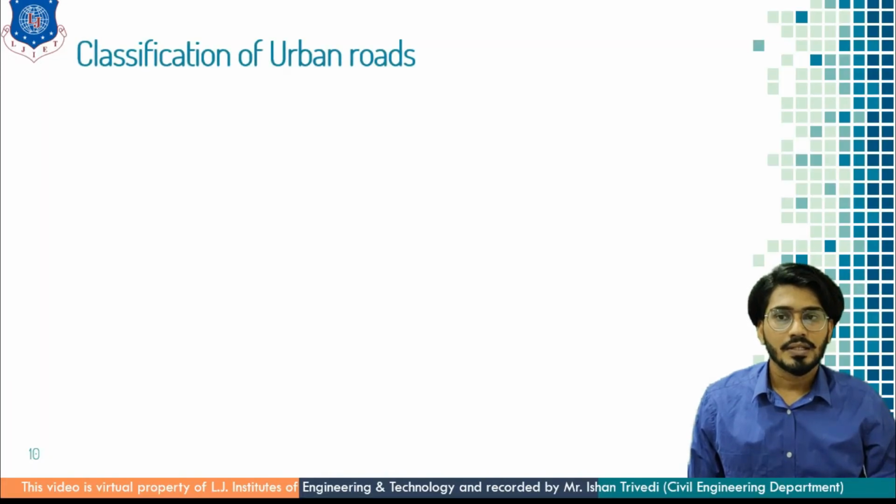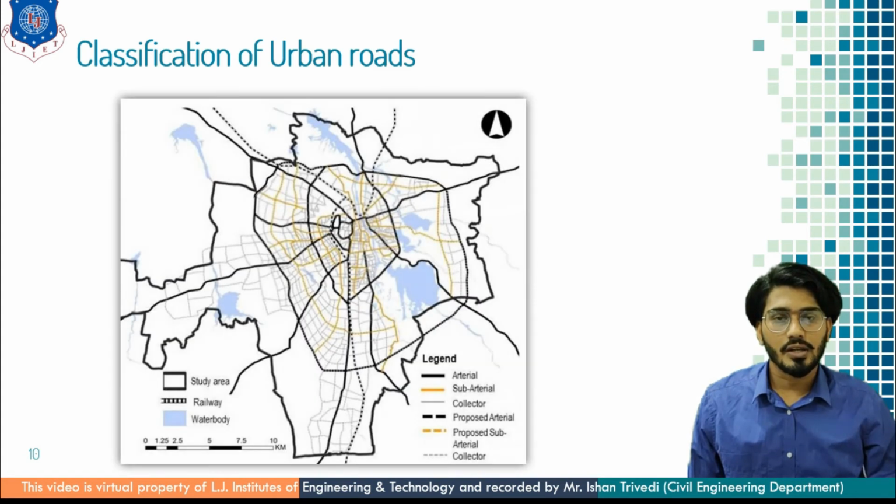Next is an example of this classification of urban roads in real practice. I have taken the image of Rajkot municipality and its urban area. This black line is the arterial road. The yellow line is the subarterial road, whereas the continuous grey line is of collector streets, and you will find certain empty spaces which are not highlighted in any color. These are local streets.